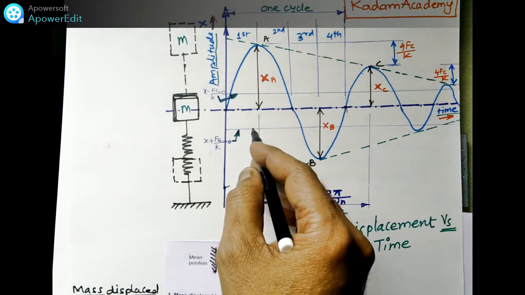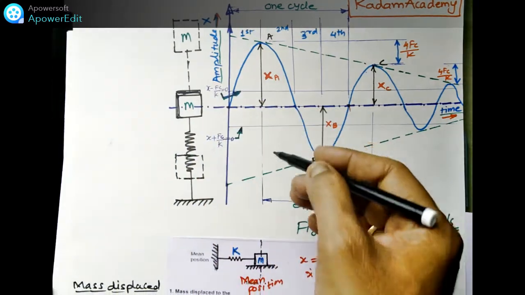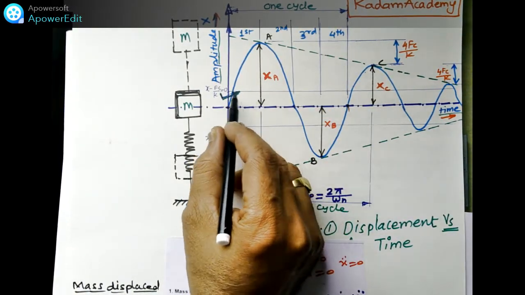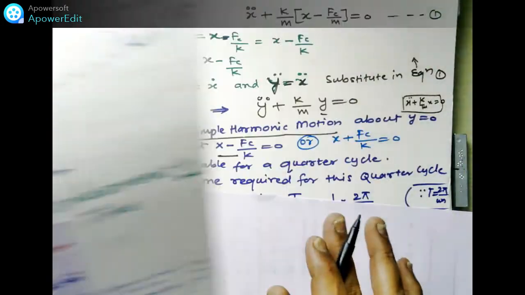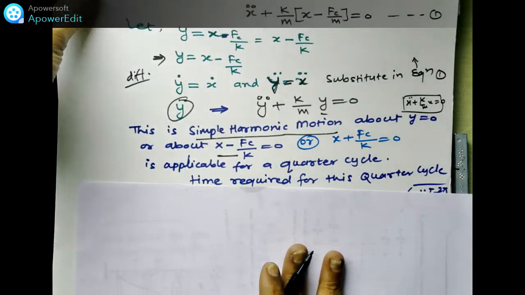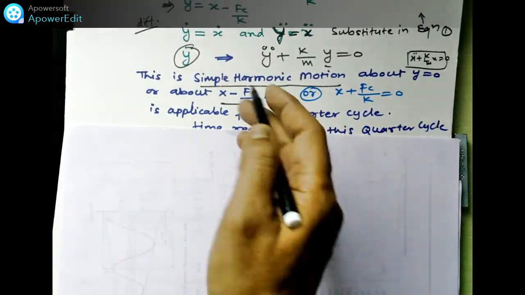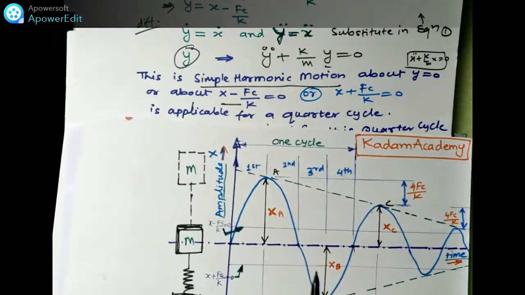Here Fc is the friction force and k is the stiffness, and this equation we just derived is only applicable for quarter cycle 1.